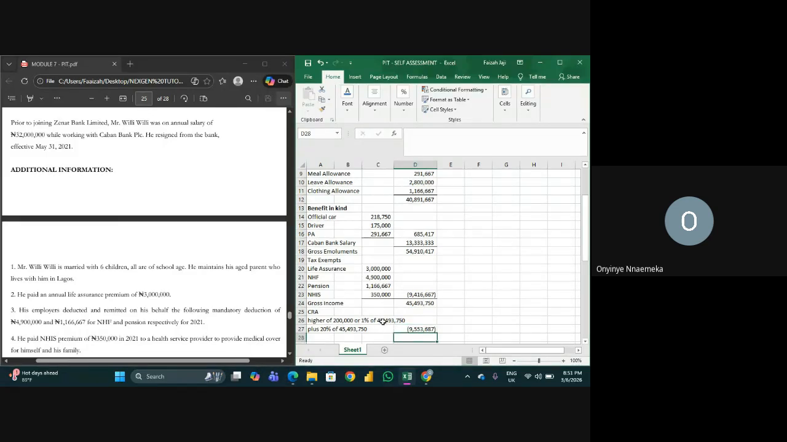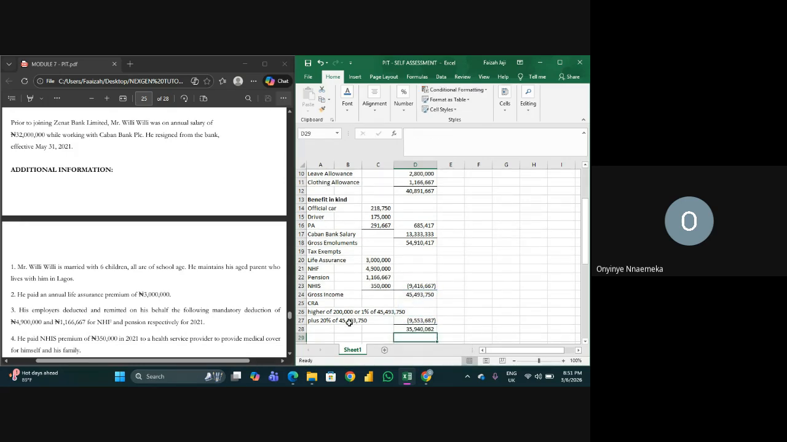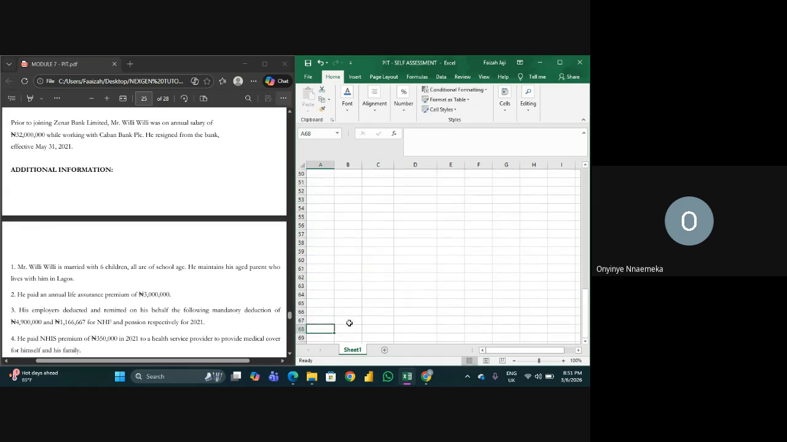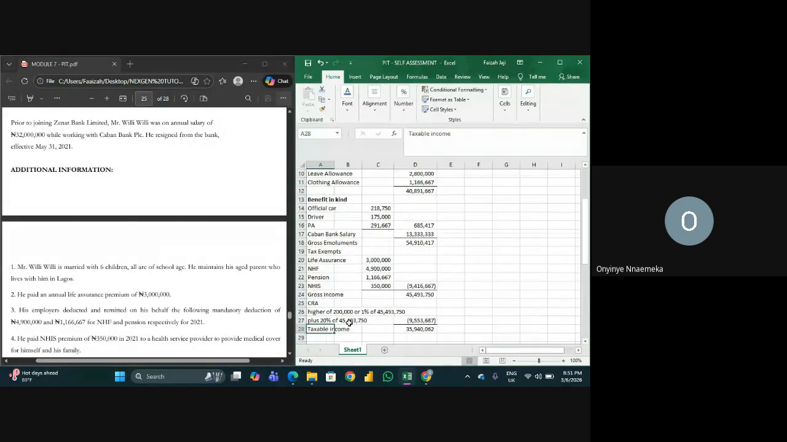Calculate 1% of this, what did he give you? Is it higher than 200,000? If yes, add it together with 20% of this. If no, you are picking 200,000. So now this is what we know. How about our taxable income? Then we are going to calculate our tax liability using the tax band.